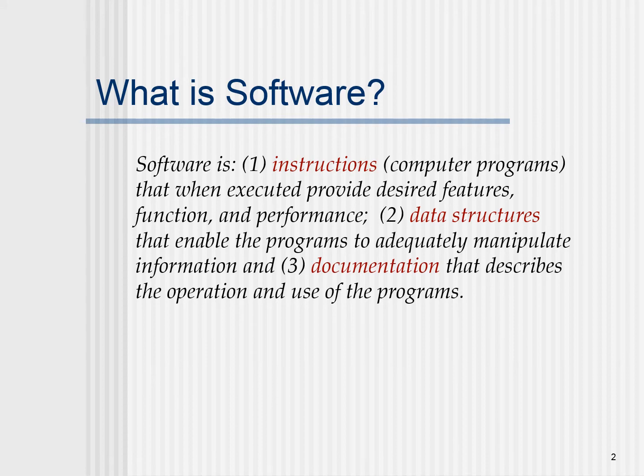The term software can be better defined by three keywords: instruction, data structures and documentation. Instructions to the computer provide the features, function and performance desired, and data structures enable the programs to adequately manipulate the information. Documentation is very important in terms of describing the operations and use of the programs, because for maintaining a particular software, documentation maintainability is very important.